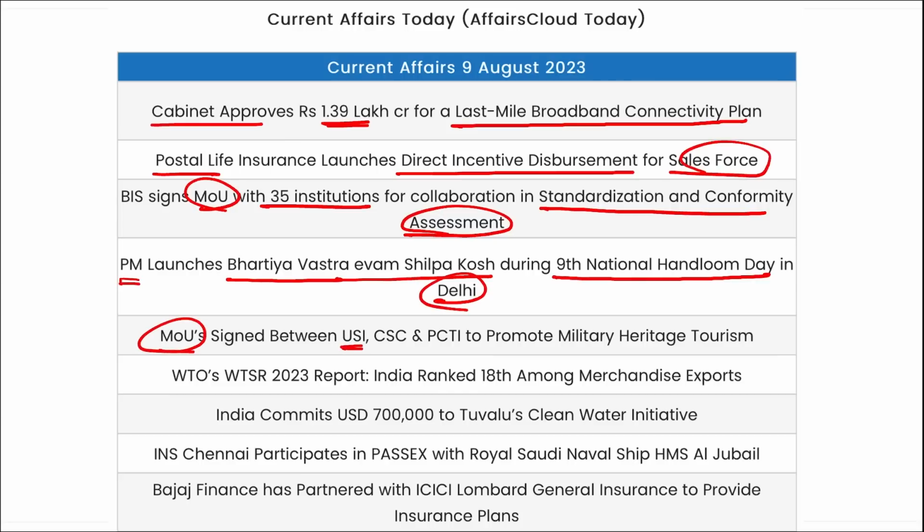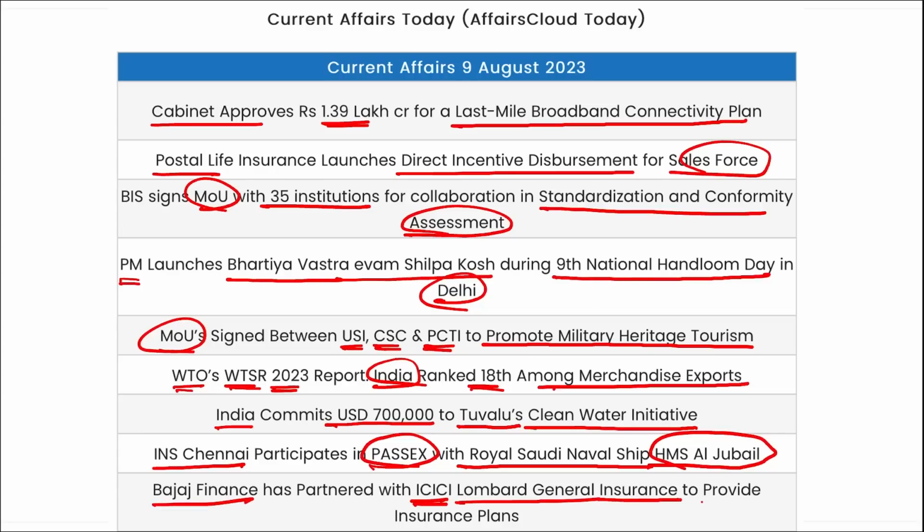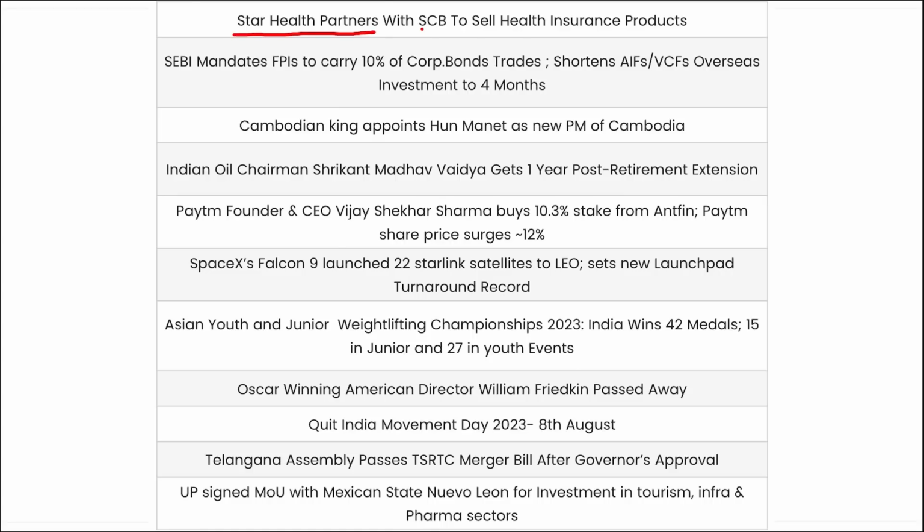MOU signed between USI, CSE and PTCA to promote military heritage tourism. WTO's WTSR 2023 report, India ranked 18th among the merchandise exports. India committed $700,000 to Tuvalu's Clean Water Initiative. INS Chennai participated in PASSEX with Royal Saudi naval ship HMS Al Jubail. Bajaj Finance has partnered with ICICI Lombard General Insurance to provide insurance plans. Next, Star Health partnered with SCB to sell health insurance products.